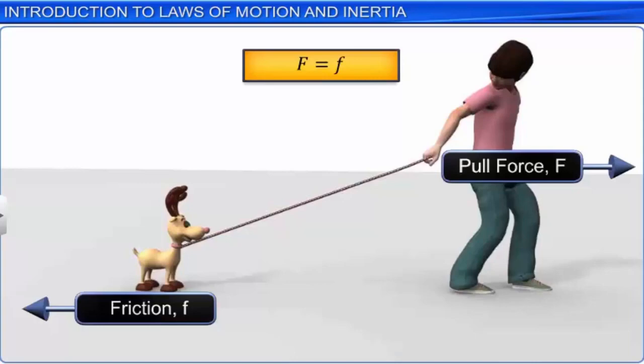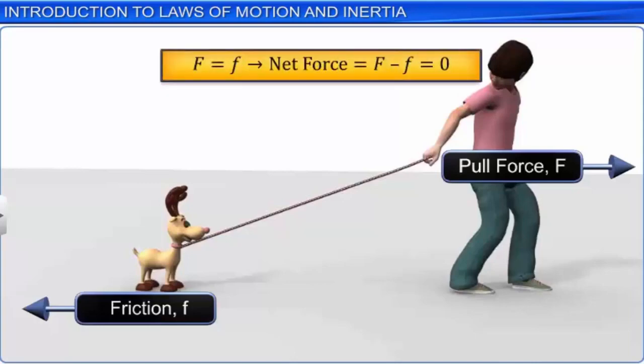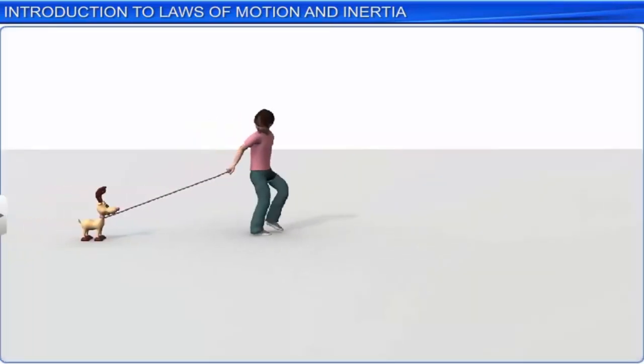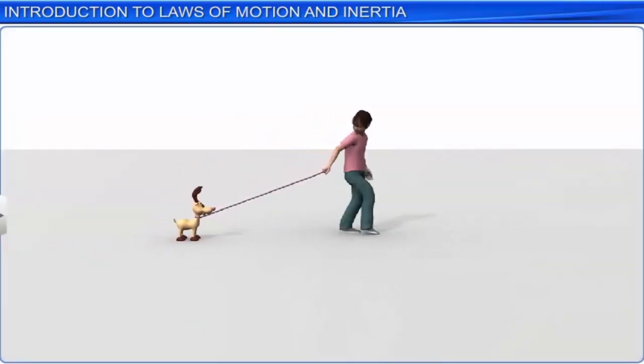And hence, the net force acting on the toy is 0. We can thus conclude that the force applied by the boy is not in any way responsible for the motion of the toy car. In fact, the applied force just helps in overcoming the friction experienced by the toy. This is an example from our existing world.